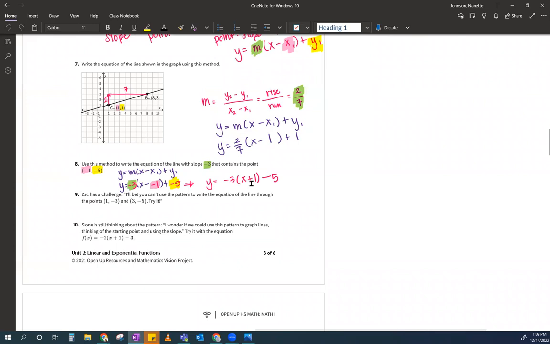So this plus one, someone asked in the chat, hey, Ms. Johnson, where did this +1 come from? So X minus -1 turns into X plus 1, right? Because minusing a negative is really like adding a positive, right?